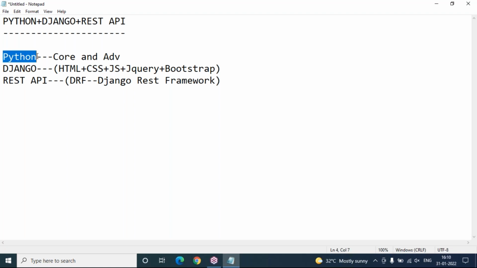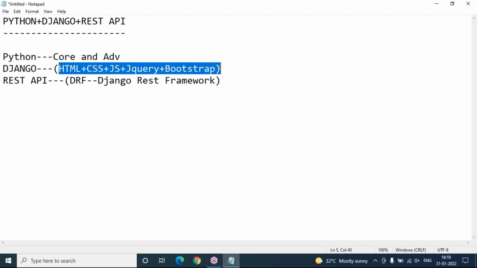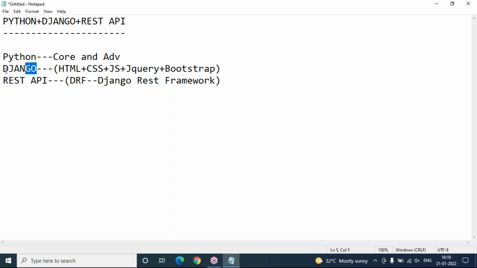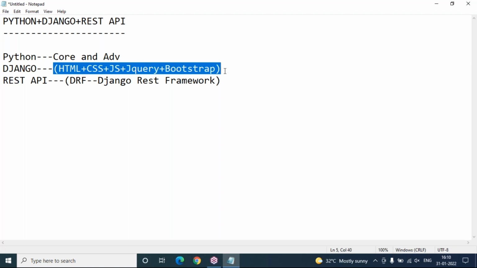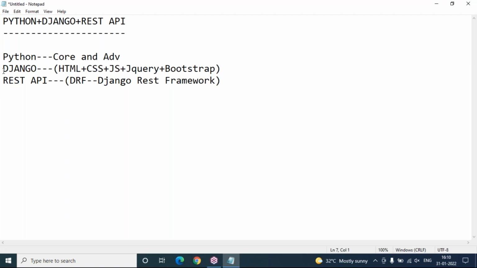First we have to focus on Python. Once I complete Python core and advanced, then we'll start with Django. Whenever I start Django, first I'll give 2-3 sessions of introduction to Django and how to set up Django. After that, we will focus a minimum of 8 to 10 sessions on UI technologies: HTML, CSS, JavaScript, jQuery, Bootstrap. How much is required for Django web application development, that much I'll cover. Once I finish Django, we'll start REST API, that is Django REST framework.